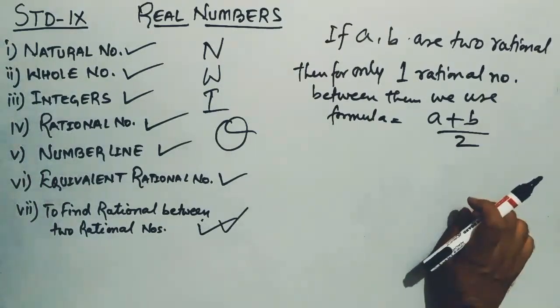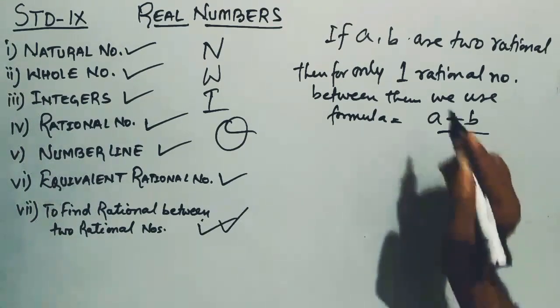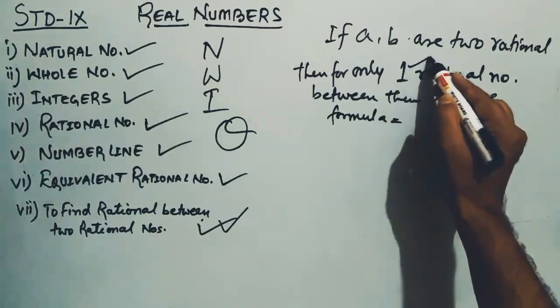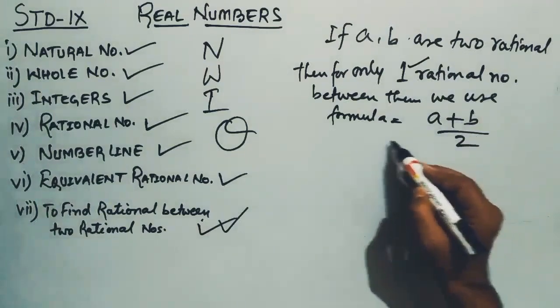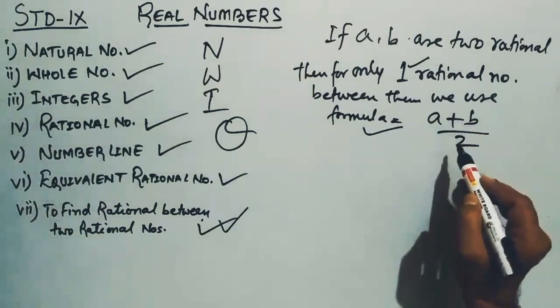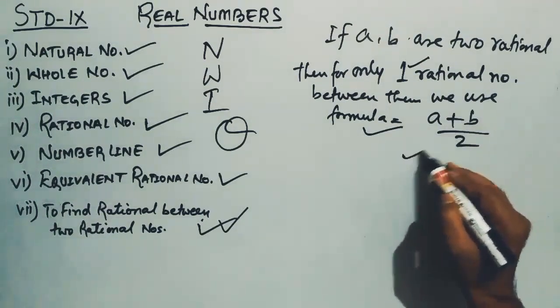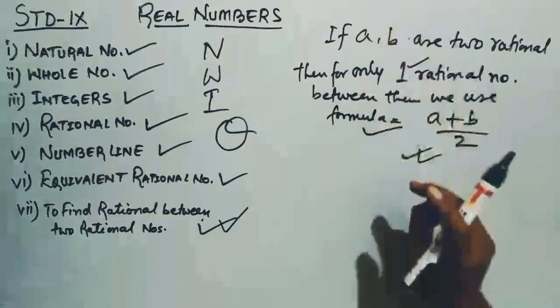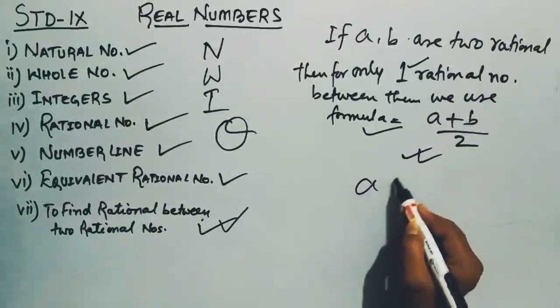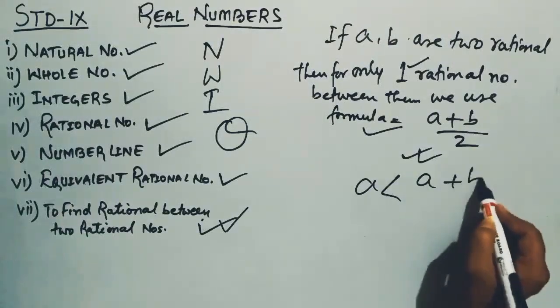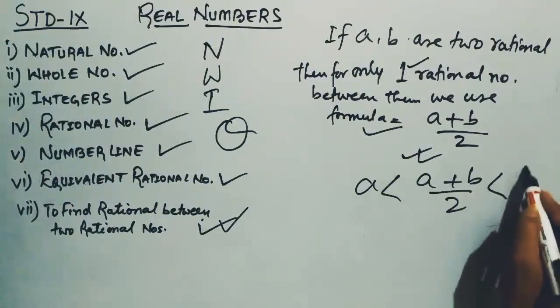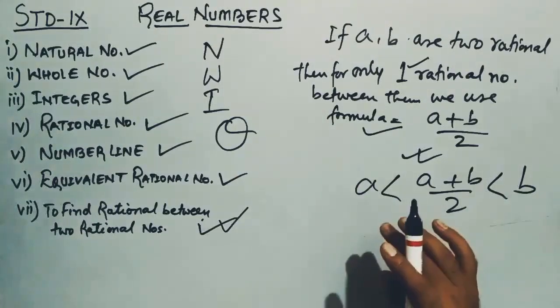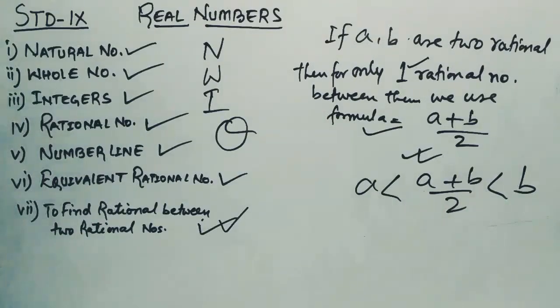So in the general case, we can say that if two rational numbers A and B are given, and we have to find only one rational number, we can use this formula, A plus B by 2. All right, so this will give us what? The rational number which lies between A and B. Is it clear? All right.